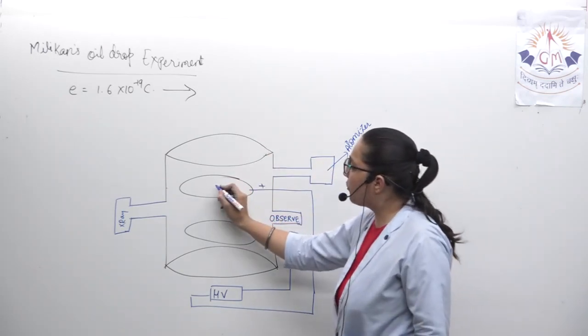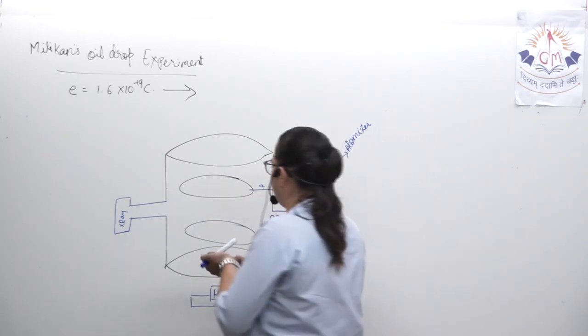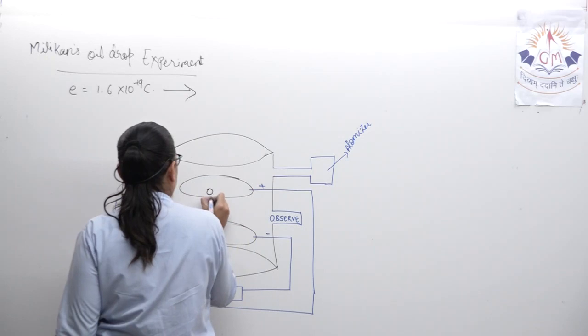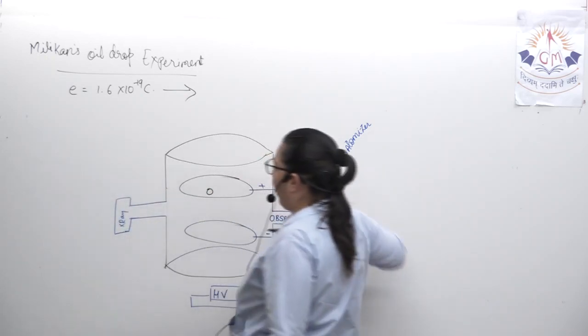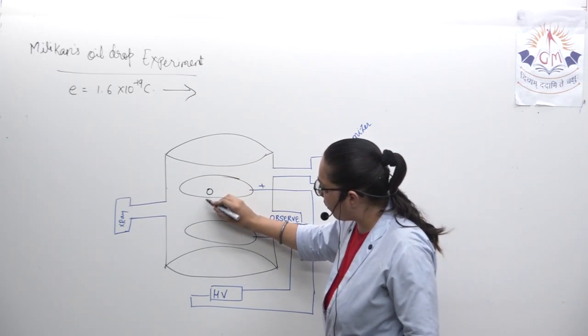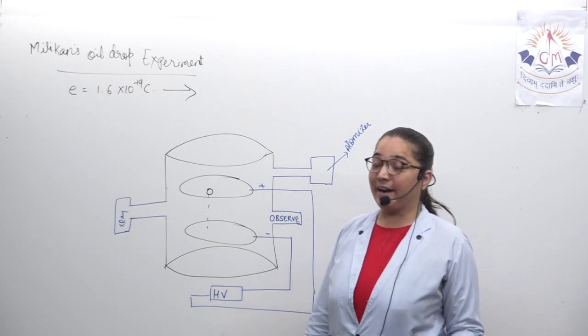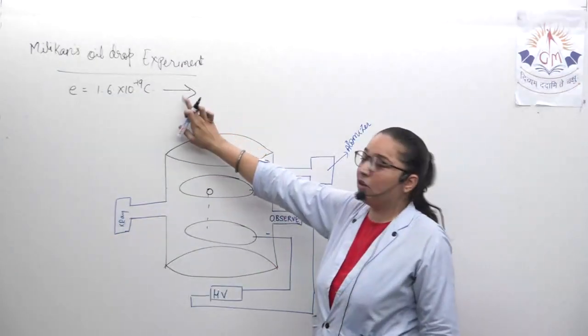Now when the oil drop was allowed to fall from here, from the upper plate, it is but obvious that the oil drop will come down. This is what he did to find out the value of charge.